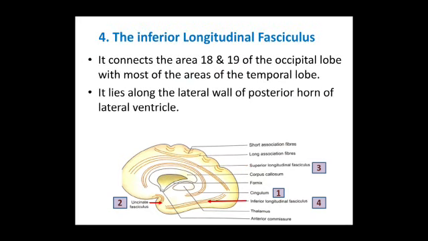Next, inferior longitudinal fasciculus. It connects area 18 and 19 of the occipital lobe with most of the areas of the temporal lobe. It lies along the lateral wall of posterior horn of lateral ventricle.